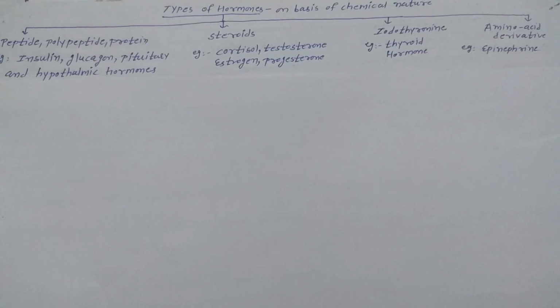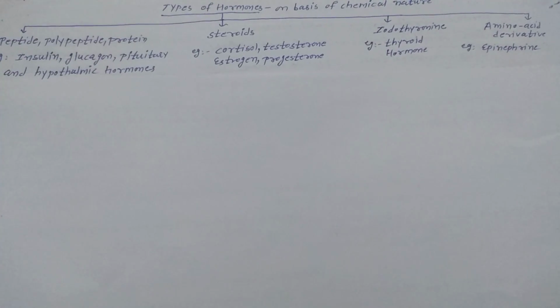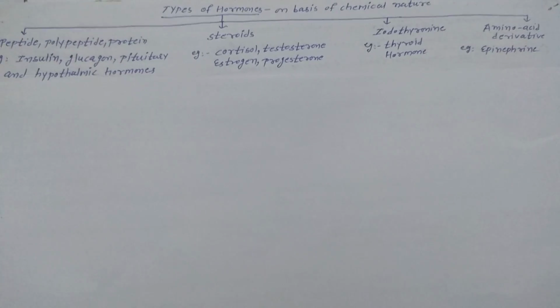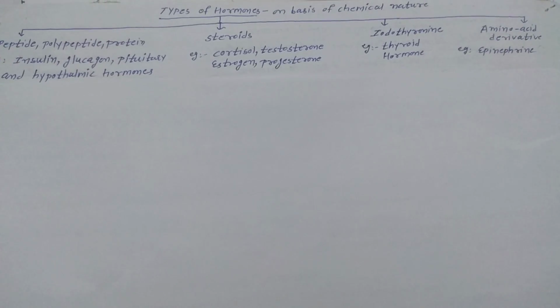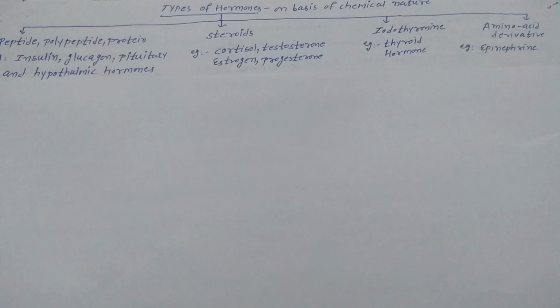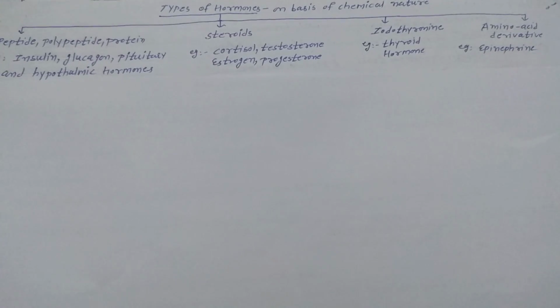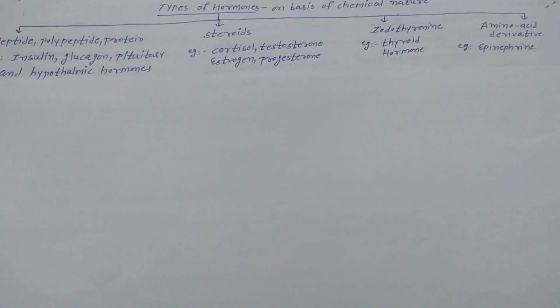Example: insulin, glucagon, all the pituitary hormones and all the hypothalamic hormones are peptide, polypeptide and protein in nature.